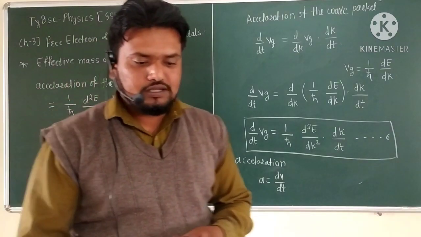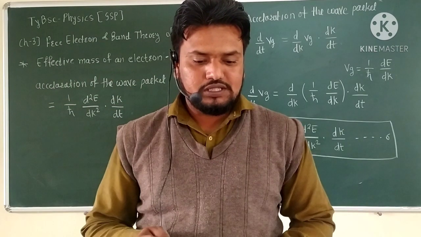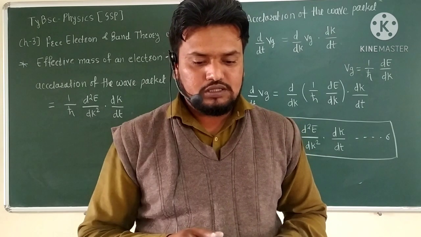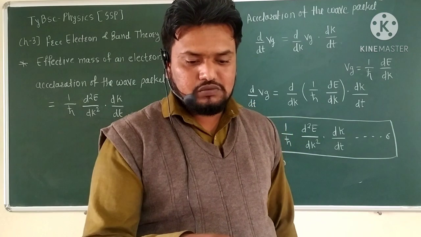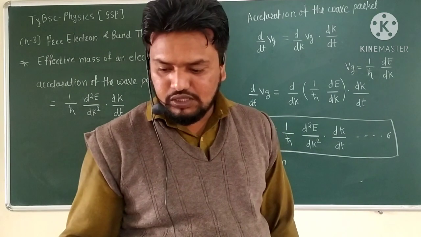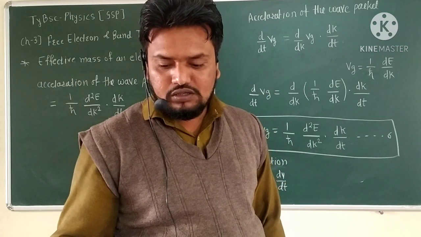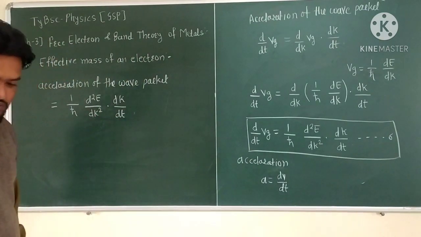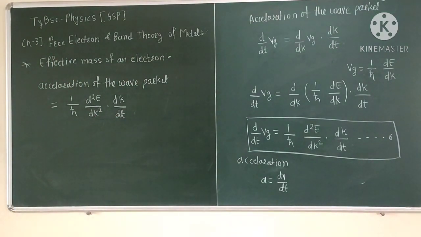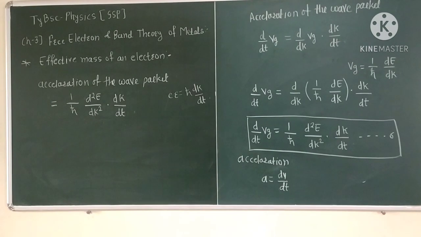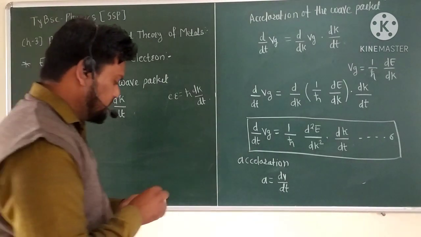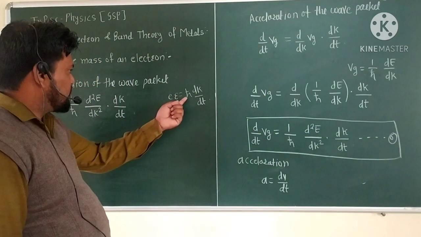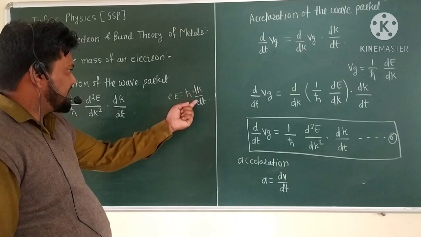If we look at this equation, the acceleration is 1 upon h cross d square E by dk square into dk by dt, which is put in equation number 3.67, where E epsilon is equal to 1 upon h cross. So see here in the equation, E epsilon is equal to h cross dk by dt.